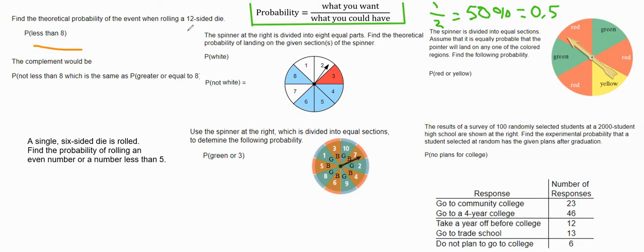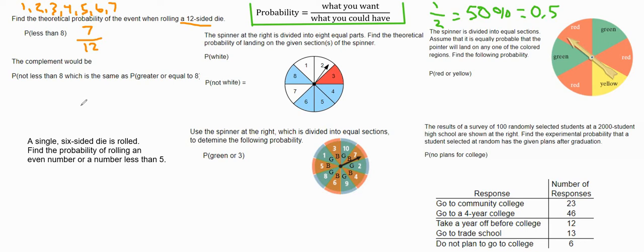So for this first question on the top left, find the theoretical probability of the event when rolling a 12-sided die, that the probability that you roll a number that's less than 8. Well, if we list them out, that would be 1, 2, 3, 4, 5, 6, 7. So there are 7 choices that we could have, 7 items over a possible 12. So our fraction or probability would be 7 over 12.